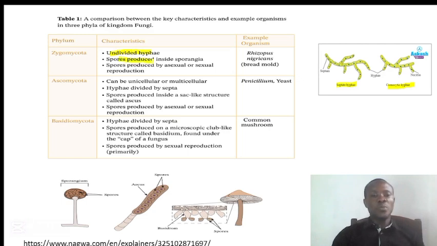And they produce spores inside sporangia. The singular form of sporangia is sporangium. As we have it here, this is the sporangium.